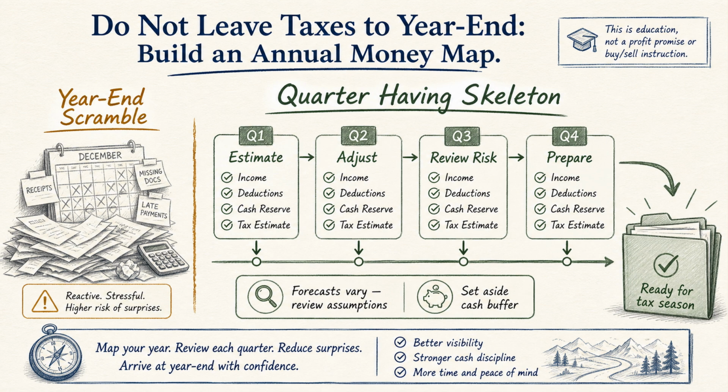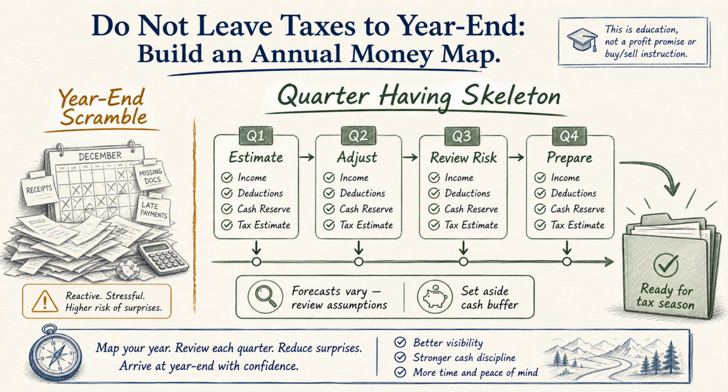The second quarter is a good time to check withholding and cash. Employees can compare take-home pay, withholding, and expected bonus patterns. Freelancers can compare revenue, expenses, and cash reserved for taxes. Investors can see whether realized gains, losses, dividends, or payouts have already occurred. Landlords can review rent, repairs, vacancy, and proof.